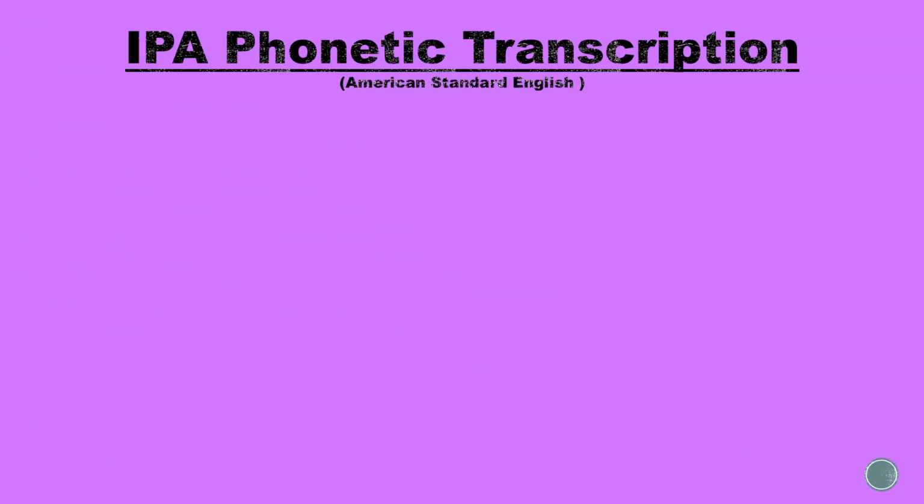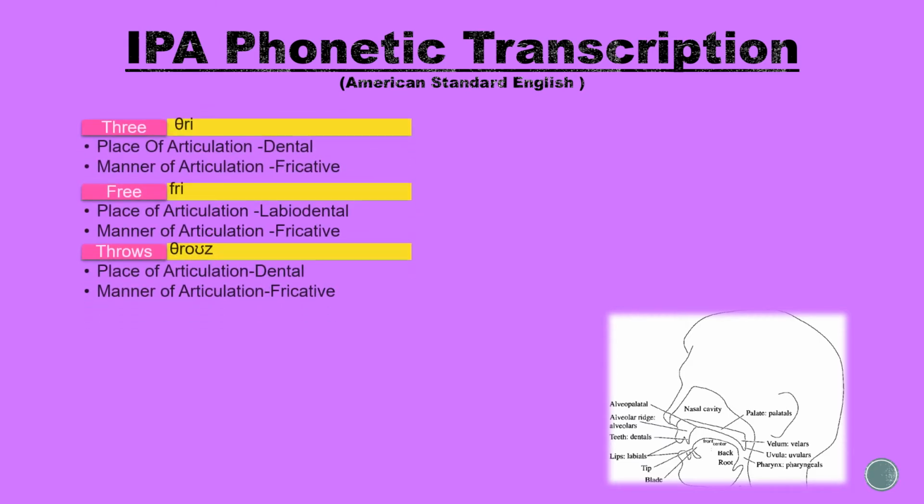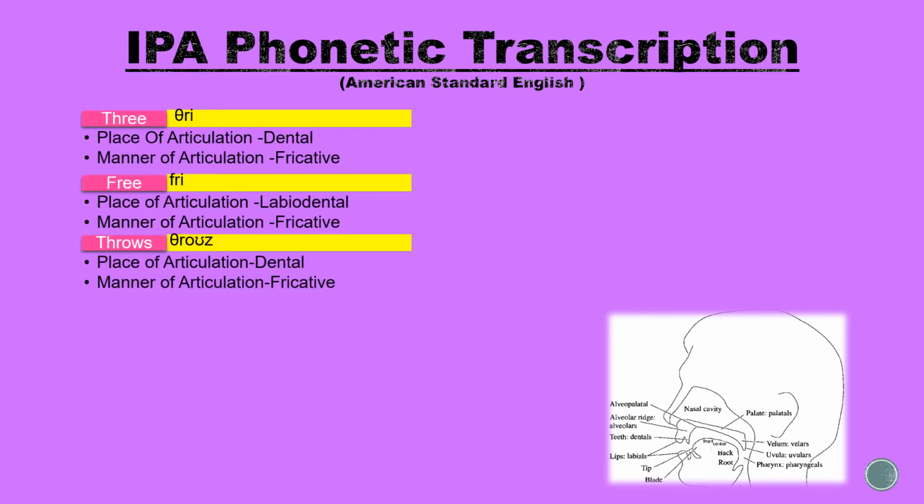To begin on phonology and phonemic transcribing, I will phonemically transcribe 9 English words using the International Phonetic Alphabet, which is also known as the IPA. For each word, I will also state the place of articulation and the manner of articulation. The transcription of these words will be highlighted in the yellow column.